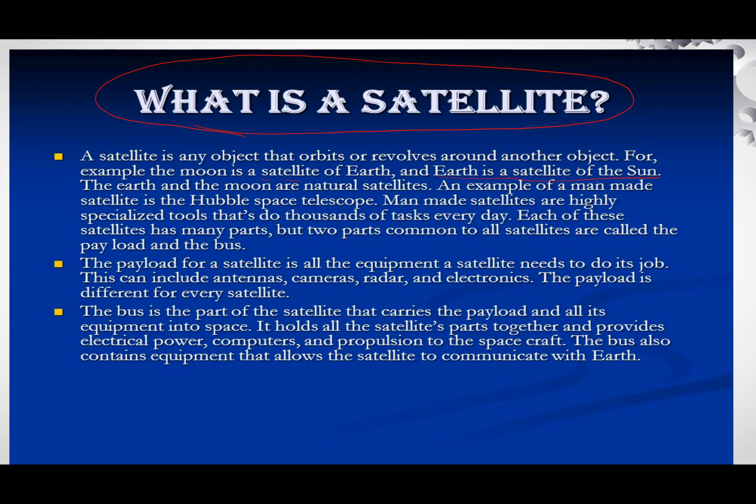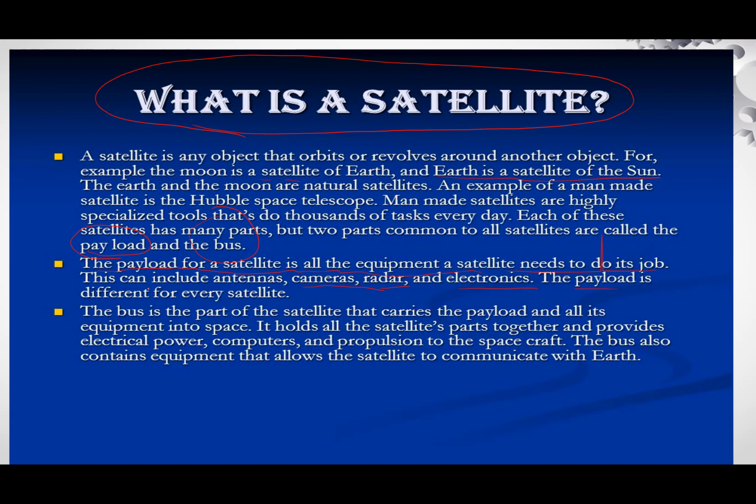Each of these satellites has many parts, but two common parts of all satellites are called the payload and the bus. The payload for a satellite is all the equipment a satellite needs to do its job. This can include antennas, cameras, radars, and electronics. The payload is different for every satellite according to its requirements.